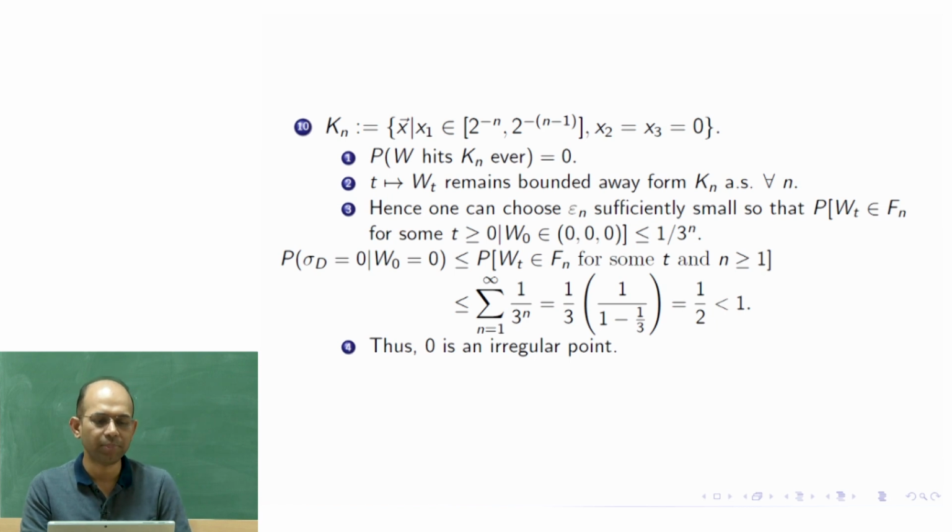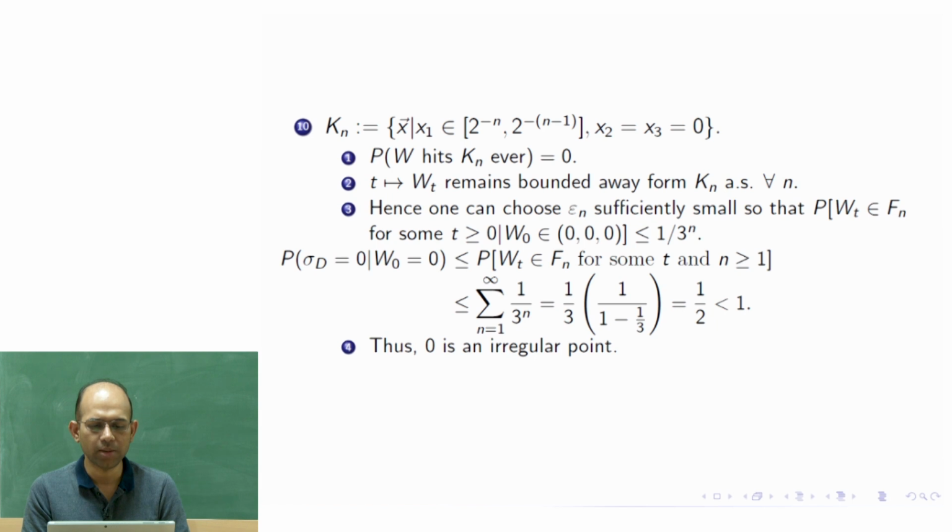But in the other event we are putting lots of constraints, because it must leave, and when it leaves, it touches, and then we take the infimum, and the infimum should be 0, which means it touches very fast. So we have this very crude upper bound. However, this crude upper bound is sufficient for us. Why? Because we know its probabilities are (1/3)^n, and this is a geometric series.